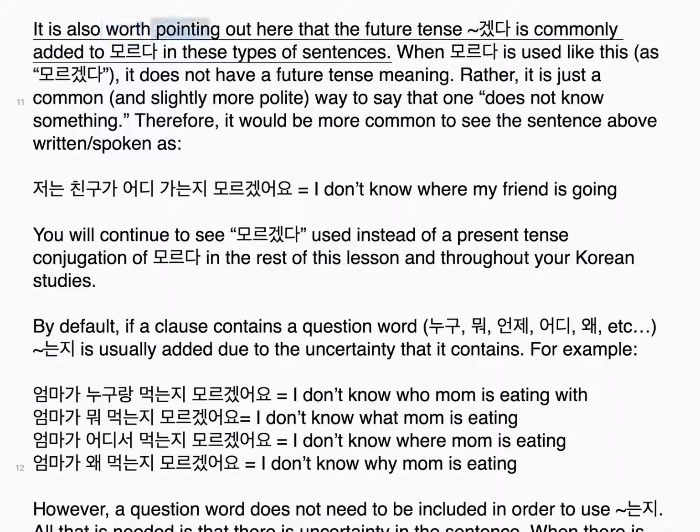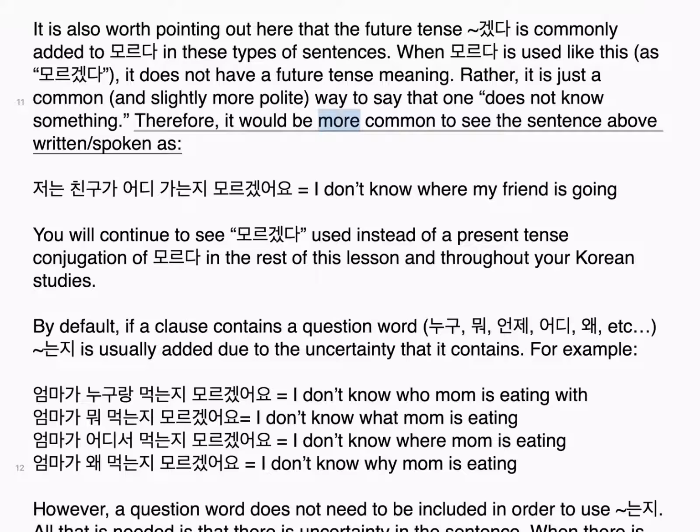It is also worth pointing out here that the future tense 겠다 is commonly added to 모르다 in these types of sentences. When 모르다 is used like this, as 모르겠다, it does not have a future tense meaning. Rather, it is just a common, and slightly more polite, way to say that one does not know something.